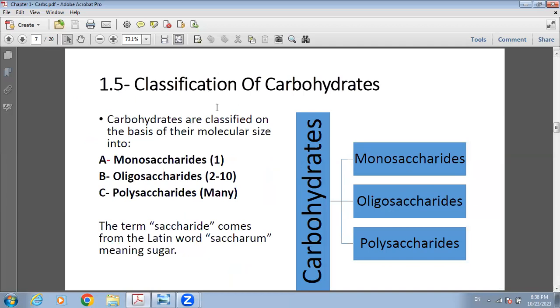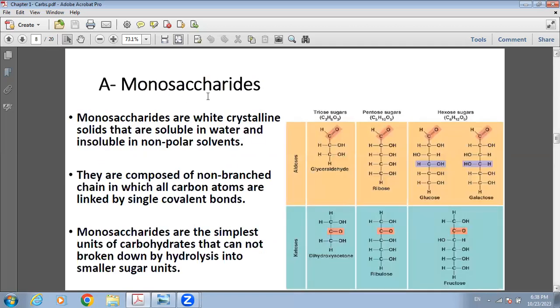Carbohydrates are divided into three main groups: monosaccharides, oligosaccharides, and polysaccharides. Mono means one unit. Oligo means 2 to 10. Poly means many, greater than 100. Let's start with monosaccharides. Monosaccharides, as we said, are the smallest form of sugar. They are white crystalline solids, soluble in water, but they are insoluble in most organic compounds, which are nonpolar.